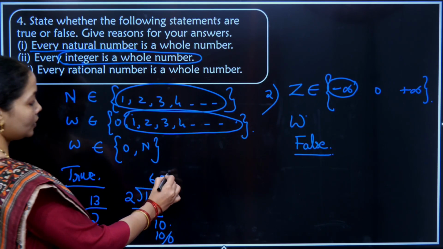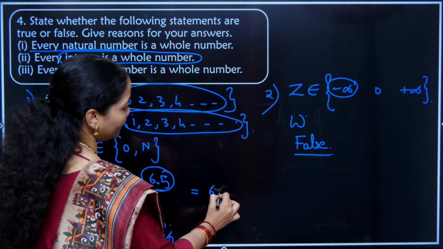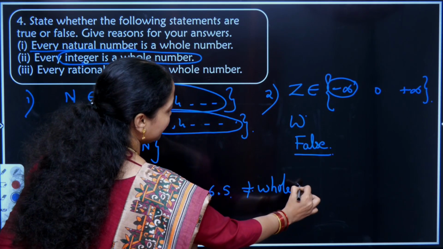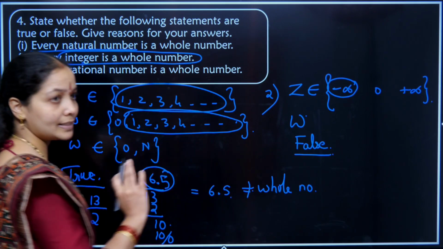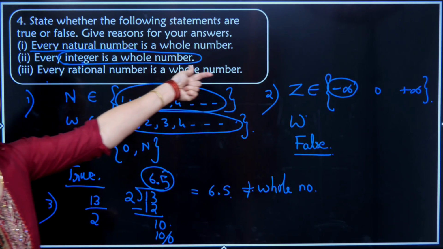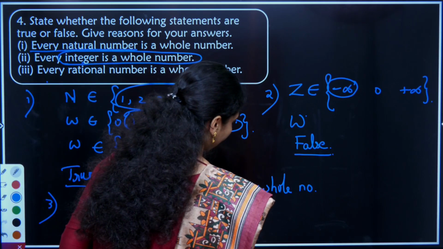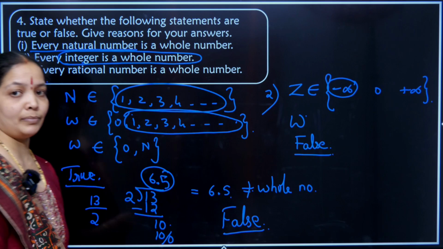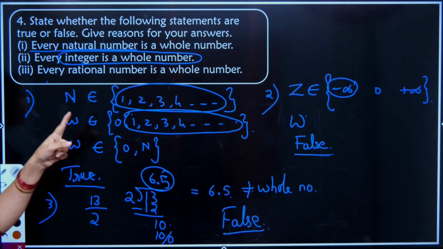Now if I check the quotient, this quotient is 6.5. This is not a whole number because it's a fraction and a decimal number. Therefore, I cannot say that every rational number is a whole number, and hence this statement is also false. Every rational number can never be a whole number. Alright, so this statement will be false.